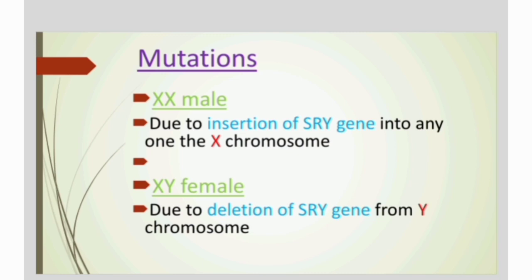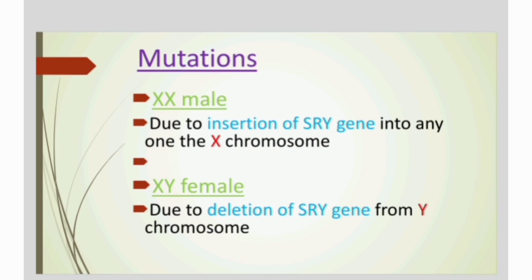Because the Y chromosome alone has a gene called SRY, it converts testosterone into DHT, so that the testes will form. But in XX, a female, as there is the absence of the Y chromosome, in order to produce maleness in the XX genotypic pattern we insert an SRY gene from the Y chromosome into any one of the X chromosomes.